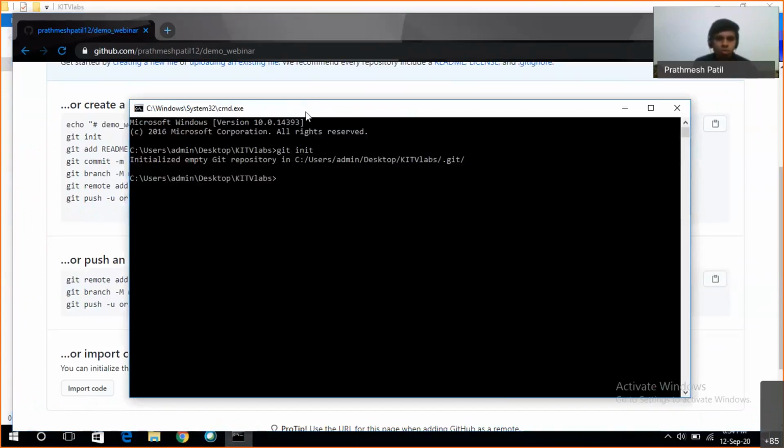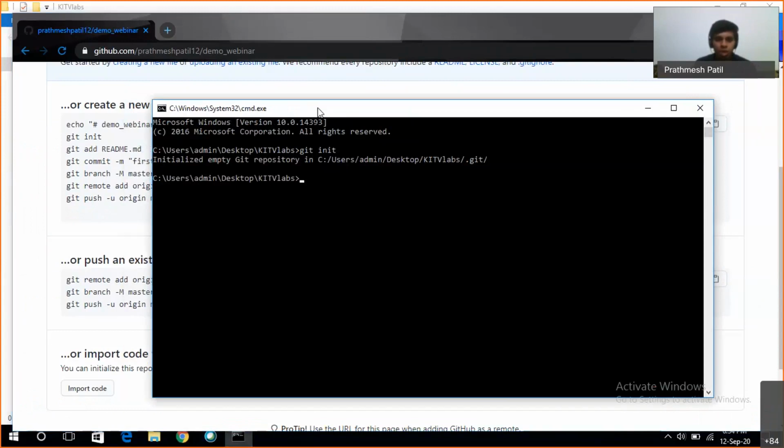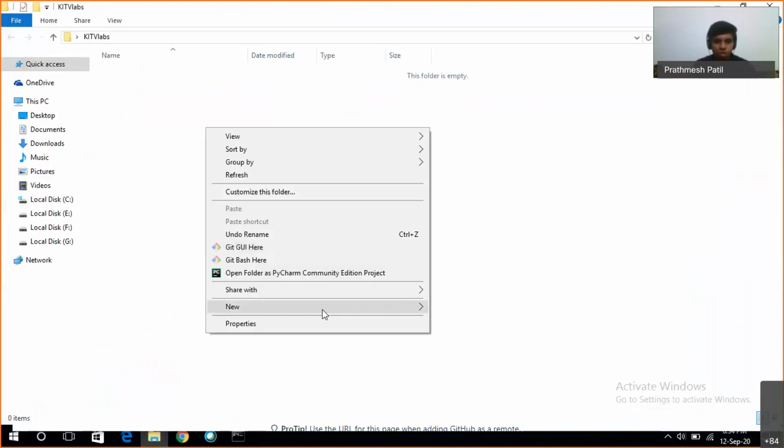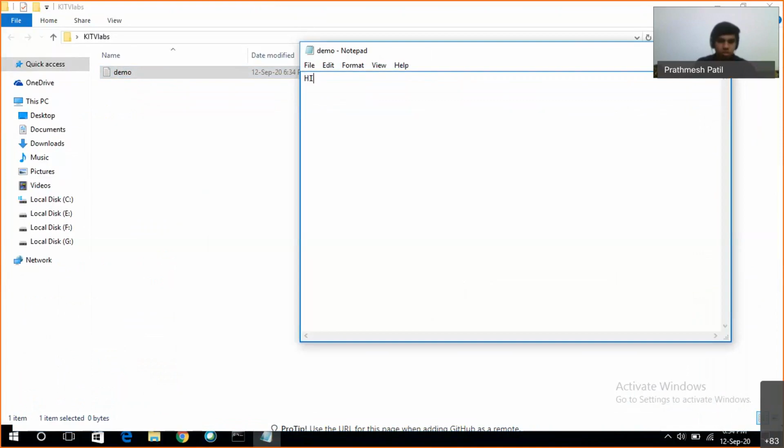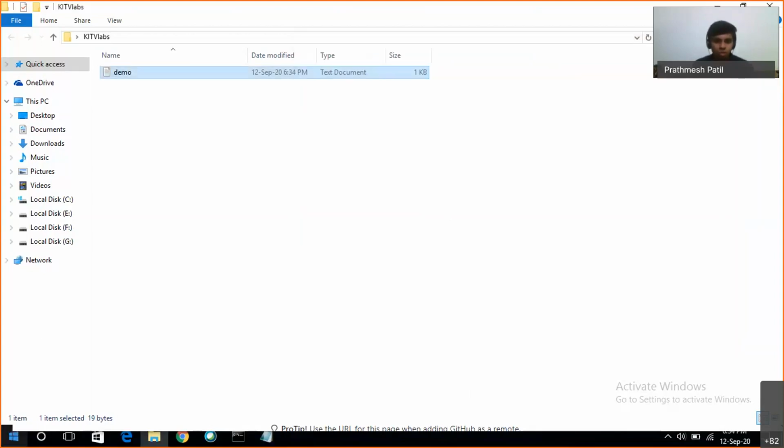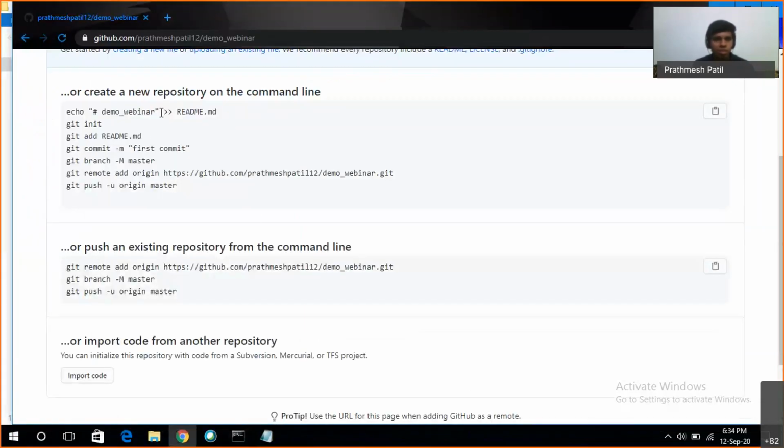The next thing I'll do is create a text file, demo, and I'll write a message in it. I'll save this file. Now the next command they have given is git add.